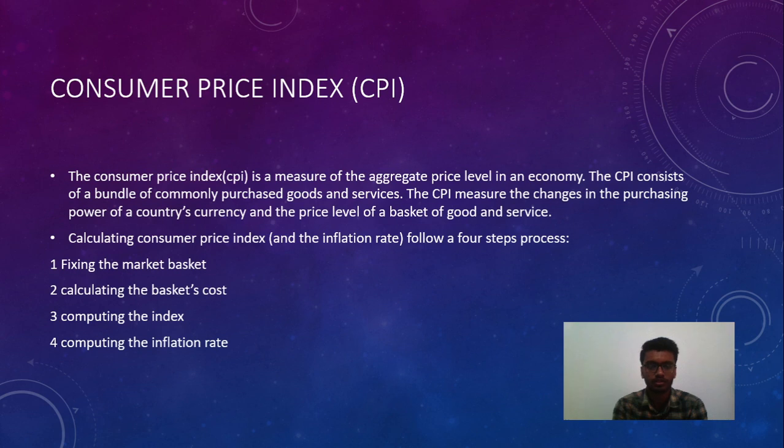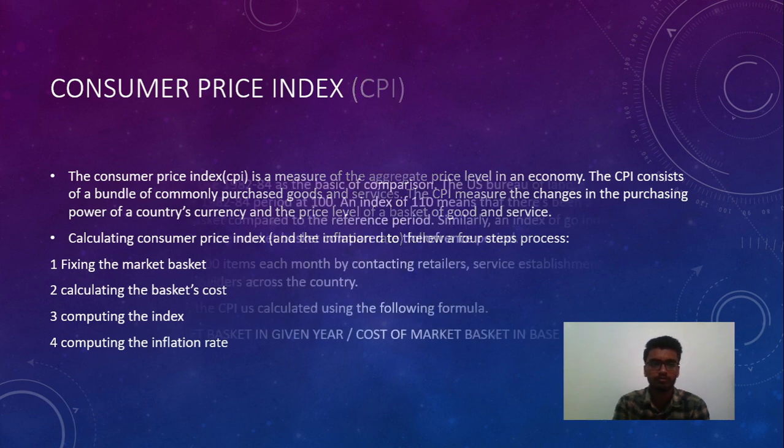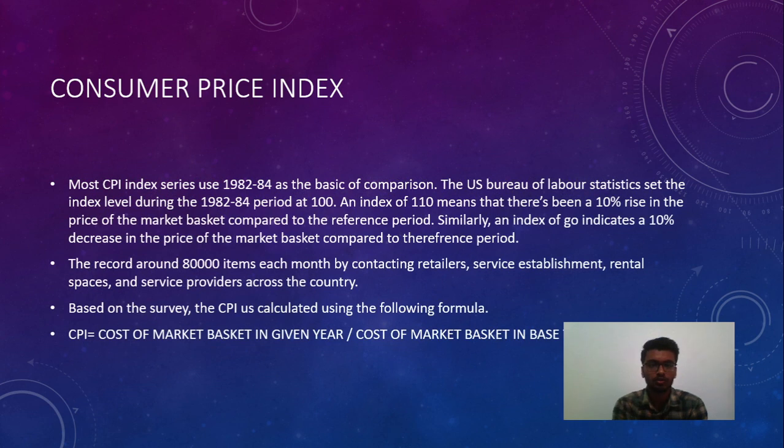First, fixing the market basket. Second, calculating the basket cost. Third, computing the index. Fourth, computing the inflation rate. Most CPI index series use 1982 to 84 as the basis of comparison. The US Bureau of Labor Statistics set the index level during the 1982-84 period at 100.